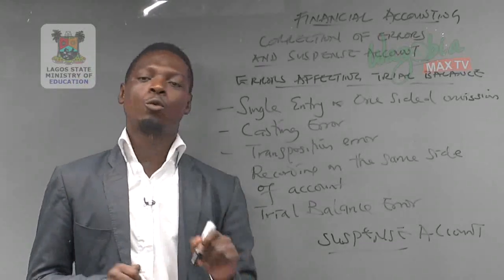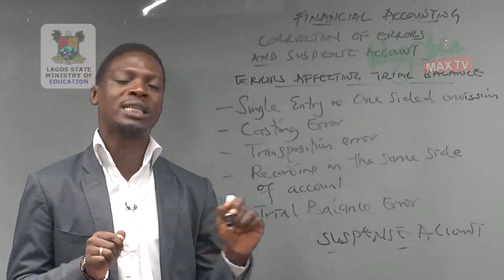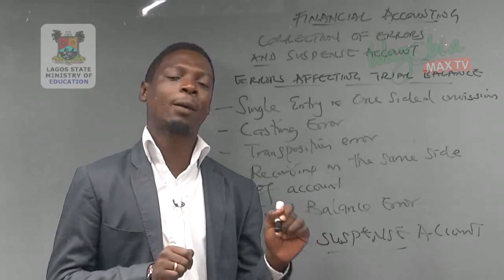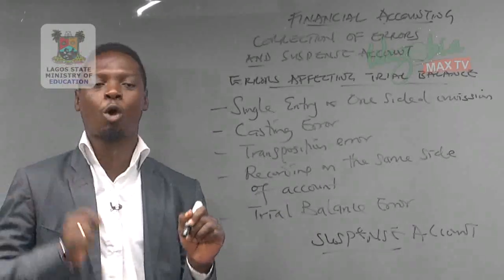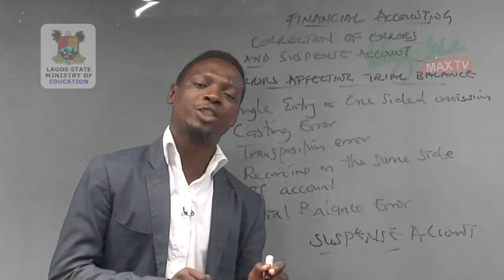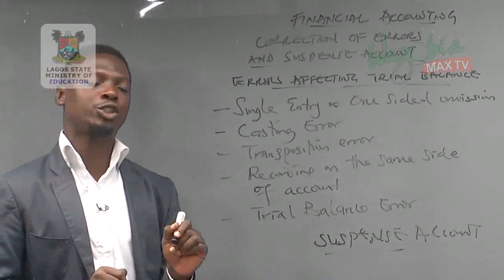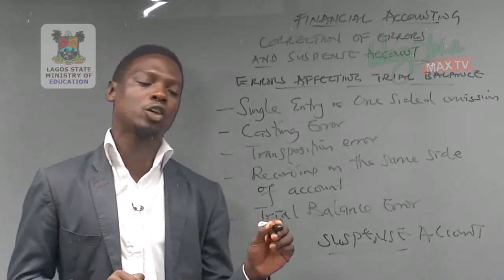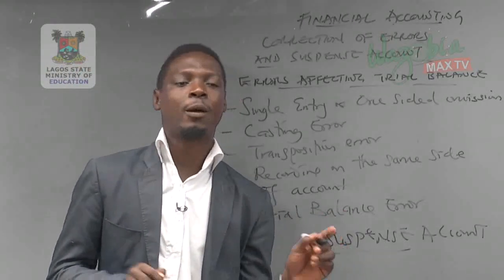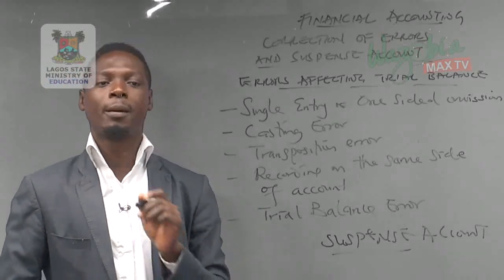And number 3, we are expected to commit the error, or we should ledgerize the error. Post that error in the ledger. After posting the error in the ledger, we are then expected to correct the error. Our correction is then to be posted into the journal with proper narration. If the error is affecting the trial balance, then it will also be taken to what? Suspense account. But if the error is not affecting trial balance, then suspense account will not be prepared.